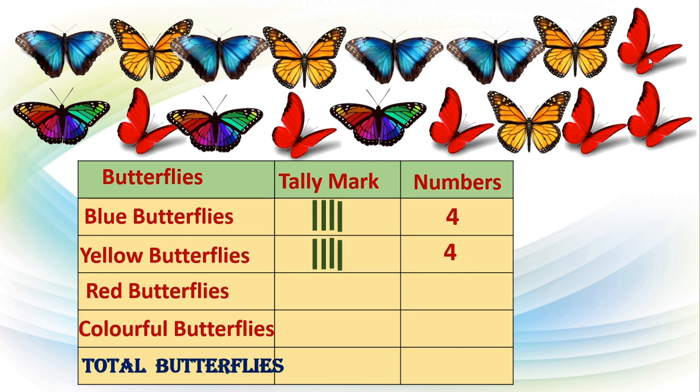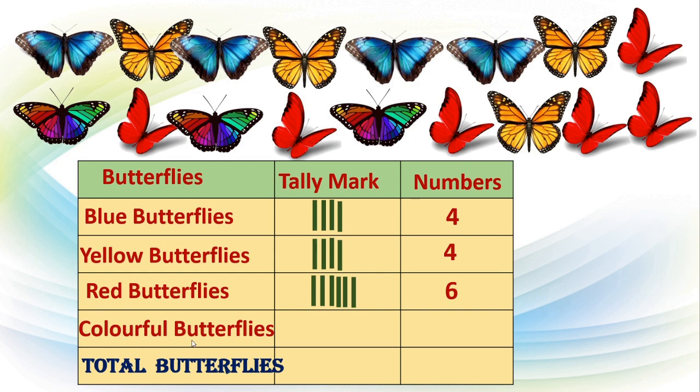Now next is the red butterflies. See, 1. This is second. This one is third. Fourth. Correct? Fifth. See the tally mark. Sixth. Yes, I have drawn here 6 vertical lines, that is equal to 6 in number.